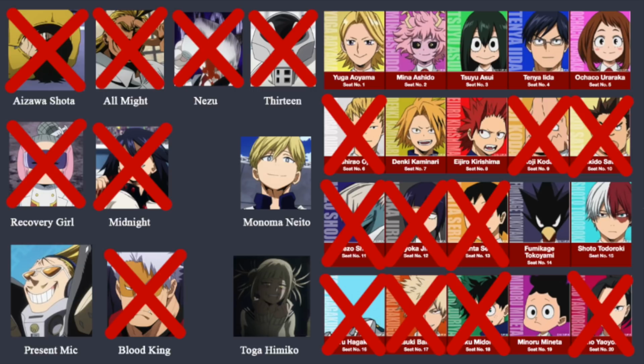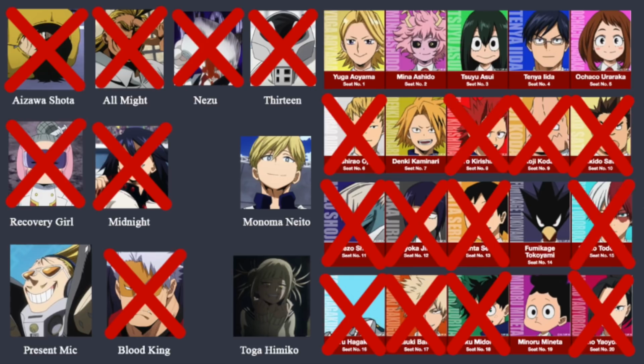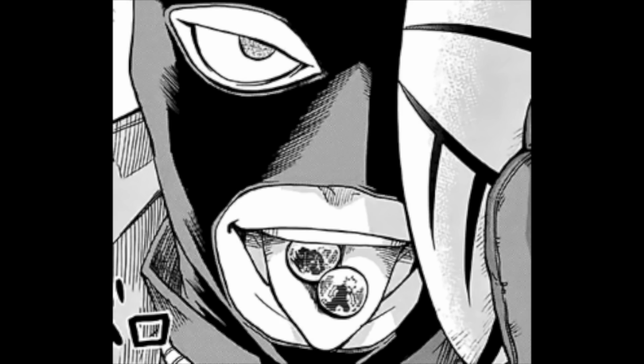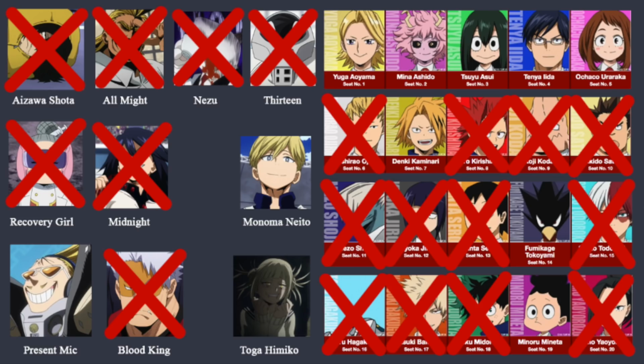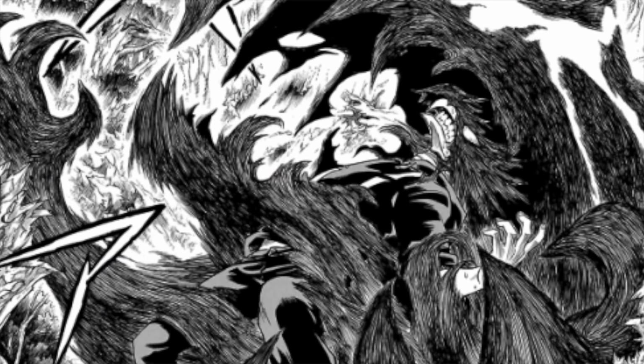Todoroki has the added actions in his favor that he was super helpful to the heroes during the USJ attack, even saving All Might at one point. Actions he could have avoided without arousing suspicion, but which he chose to do anyway. We can also assume that Tokoyami is not the traitor, since the League of Villains expressed interest in capturing him during the training camp. It's possible that they wanted to capture him in order to exchange information with him, but there's no reason they couldn't contact him later when it's tactically easier and doesn't require dangerous interaction with out-of-control Dark Shadow.